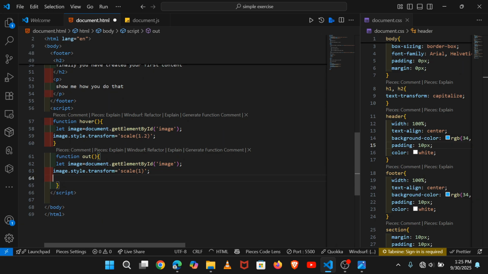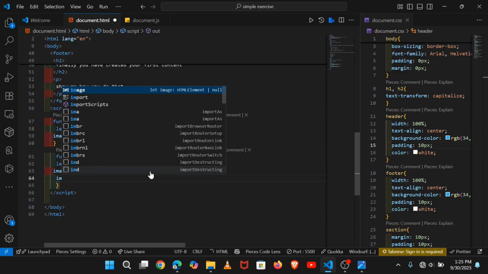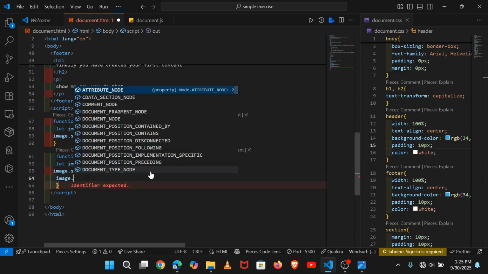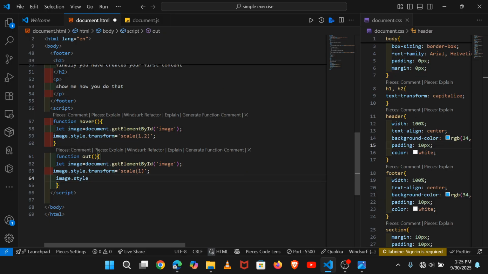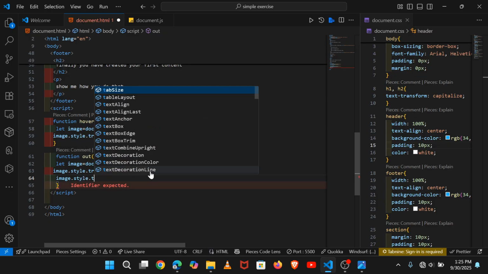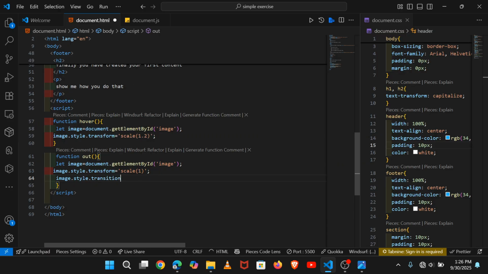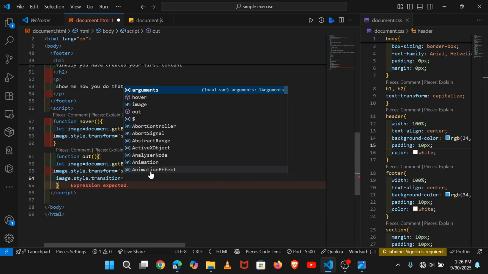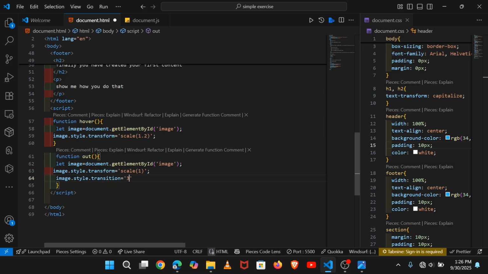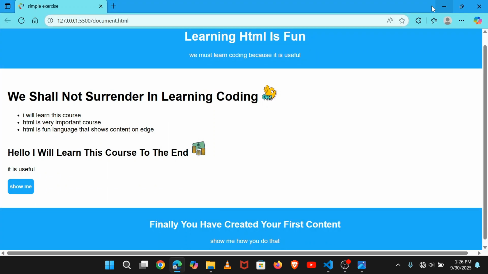Then take the image.style.transition, which is the time that it will take, for example 300 milliseconds. Control S to save, and you see something is changing, but it doesn't go back when we move the cursor out of it.